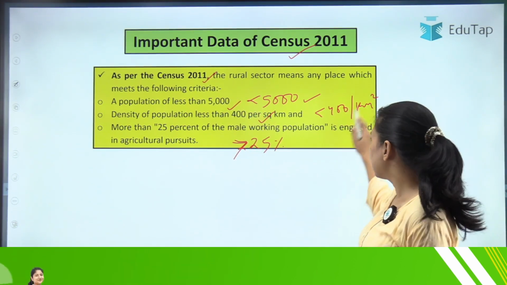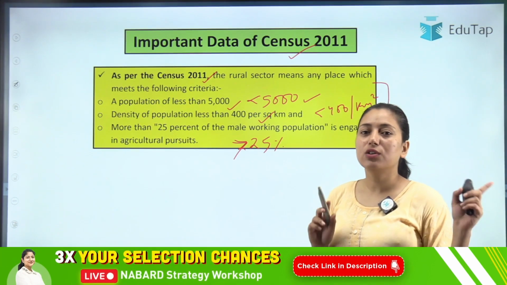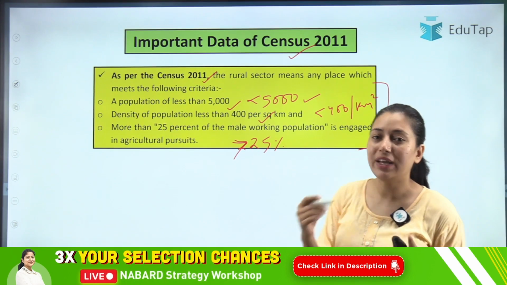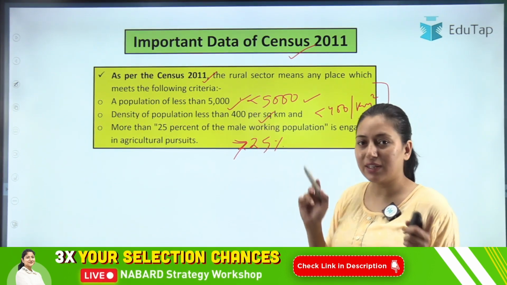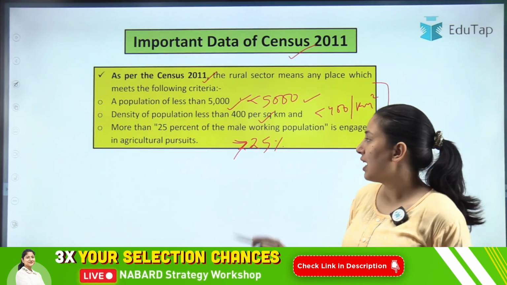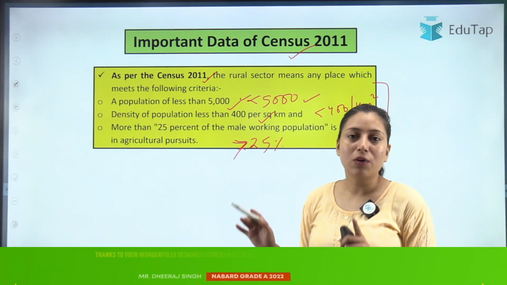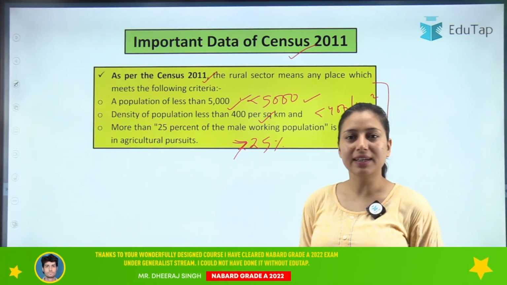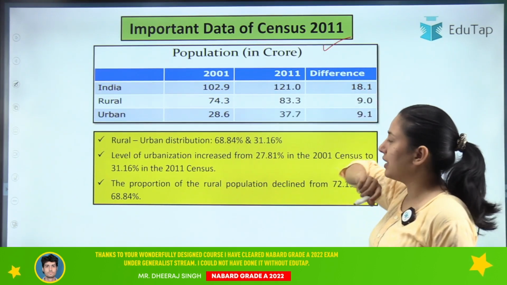So from here you should know that according to the 2011 census, when we call an area a rural area, population should be less than 5,000, population density should be less than 400 per square kilometer, and more than 25% of the male population should be involved in agriculture activities.